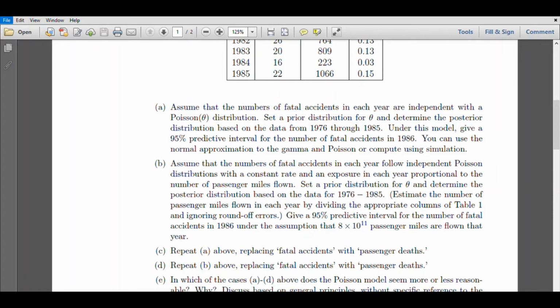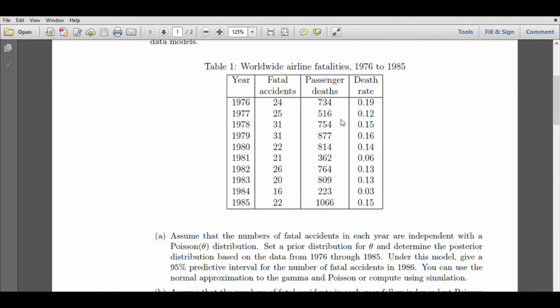So now the question is, set a prior distribution for theta and determine the posterior distribution based on the data for 1976 to 1985. They have mentioned here how to obtain the number of passenger miles flown in each year. Notice that in this data set, the number of passenger miles flown is not specified. Instead, passenger deaths and death rate are specified. You might have noticed that this example is taken from the third edition of Bayesian Data Analysis by Andrew Gelman and others.